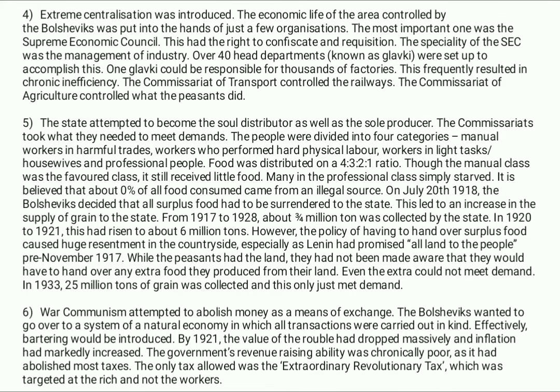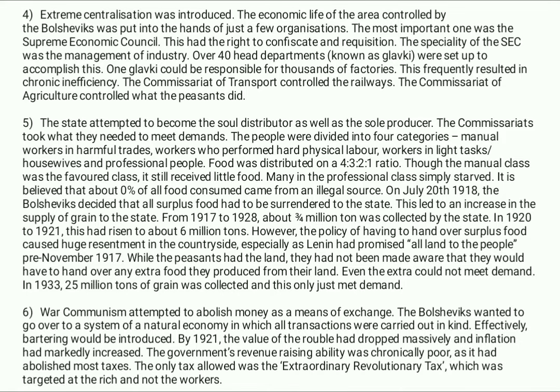by the way, it's a Russian currency. By the way, if you don't know what a currency is, a rand, a dollar, all those are currencies, Zimbabwean dollar, had dropped massively and inflation had markedly increased.